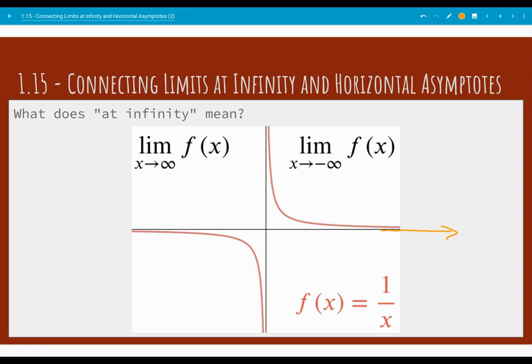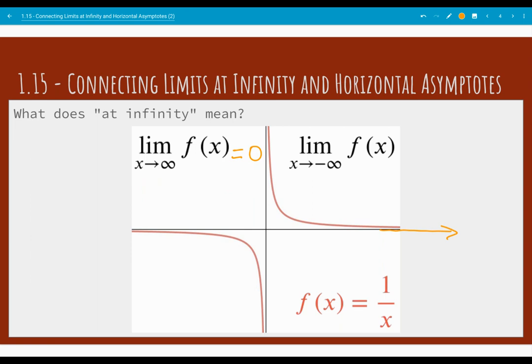So 1/1000th of 0 would be 0.001. Well, we can do that by plugging x equals 1,000 in there. And then 1 over x is going to be 0.001. If we want f of x to be within 1/1,000,000th of 0, we can plug in 1,000,000. And any number bigger than 1,000,000 that we plug in is also going to give us something within that. So this limit here is going to equal 0 because we can get arbitrarily close to 0 by plugging sufficiently large values of x in.